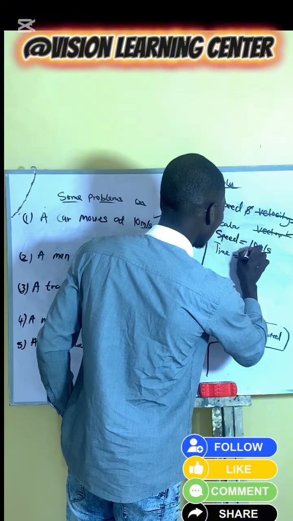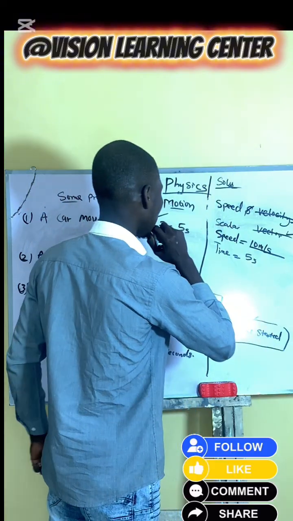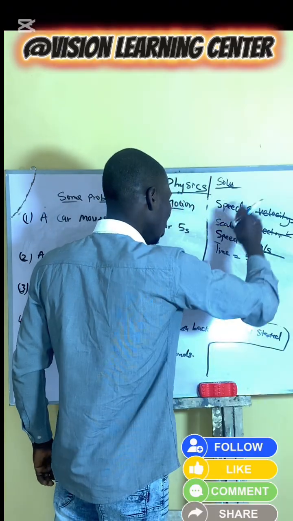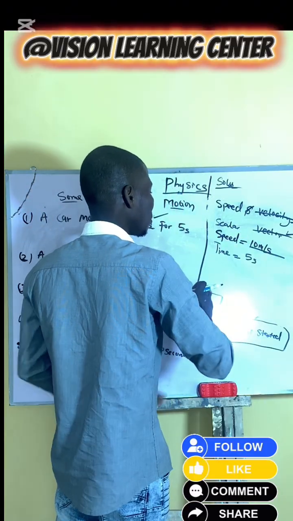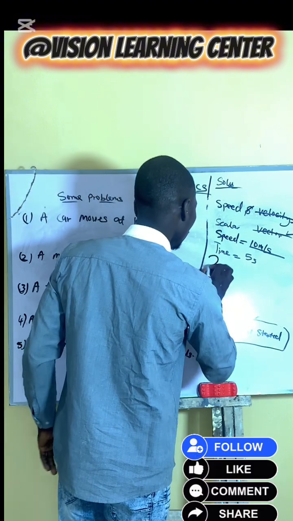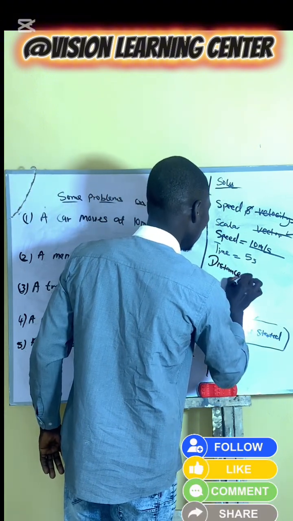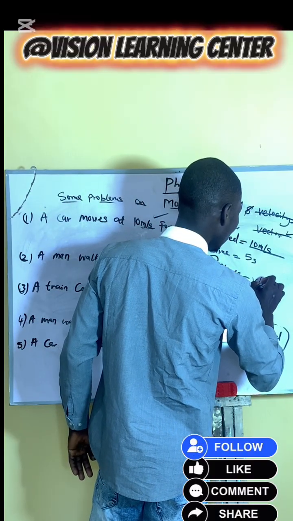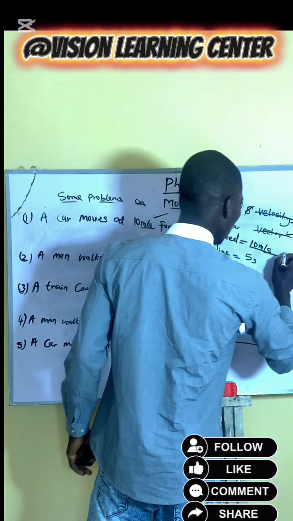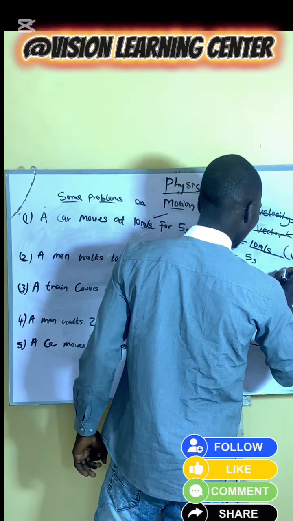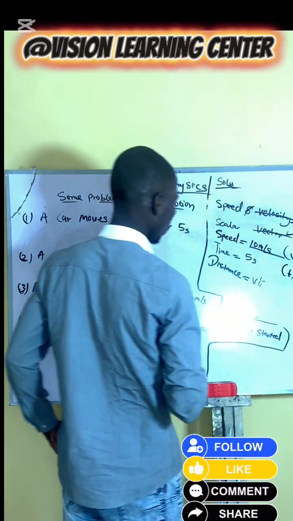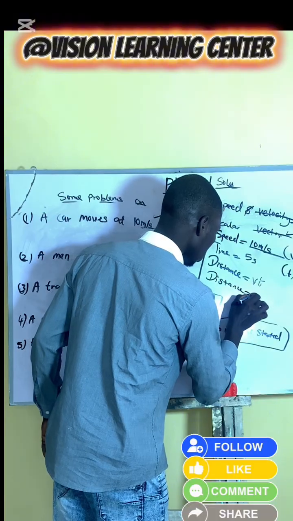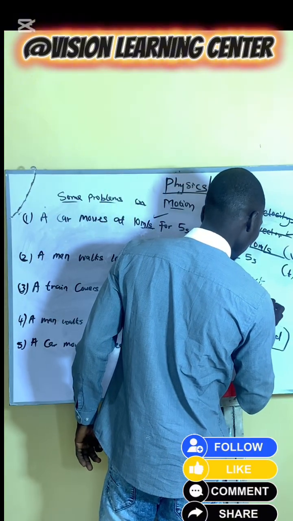This is the total length covered by a body in a time regardless of direction. Distance is equal to v times t, which is velocity, related with v, and time, related with t. So our distance is equal to 10 times 5.